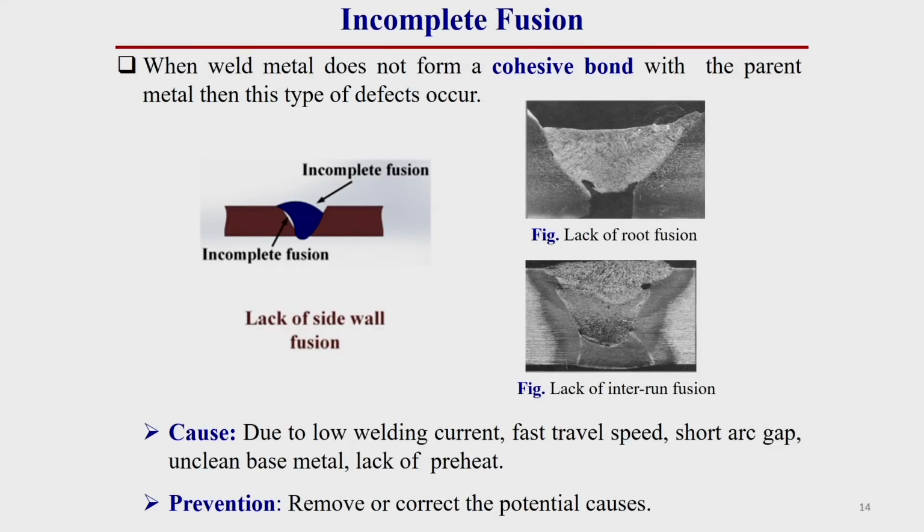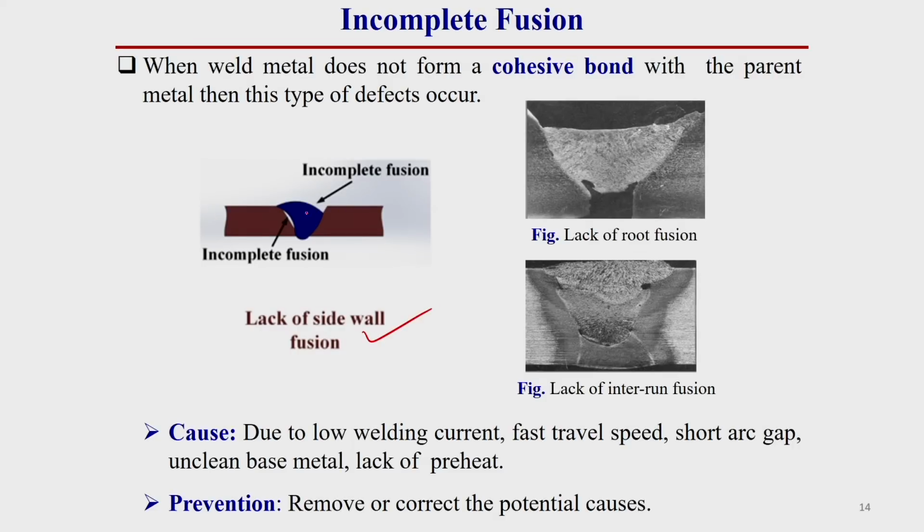So, that is incomplete penetration. Now, this is incomplete fusion. Incomplete fusion means when the weld metal does not form a cohesive bond with the parent metal, then this type of defect occurs. That means, there is a mismatch or misjoining between the parent metal and the weld material. That means, a cohesive bond does not occur between these two, so it creates some sort of gap, we can say. So, this is called incomplete fusion.